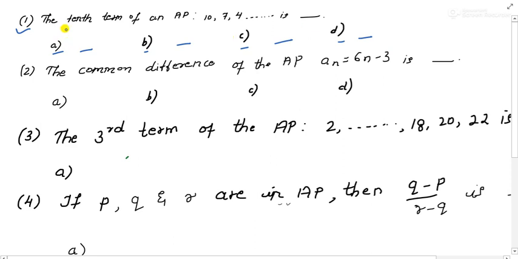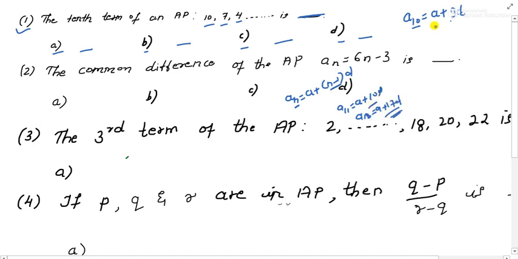Here the given question is: the 10th term of the AP 10, 7, 4, and so on is what? So for the 10th term we have the formula A10 is equal to a plus 9d. How did we get this formula? Using this one: an is equal to a plus n minus 1 into d. Whatever n is given, if you subtract 1 from it, you will get this formula. So A10 is a plus 9d. If it was A11, it would be a plus 10d. For A18, it will be a plus 17d. Like this we got this formula.